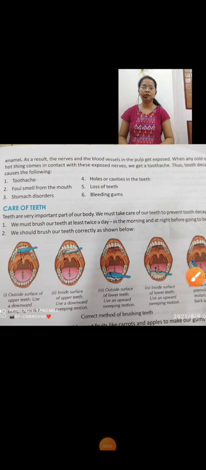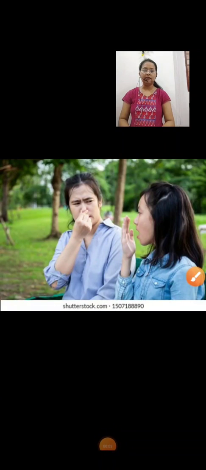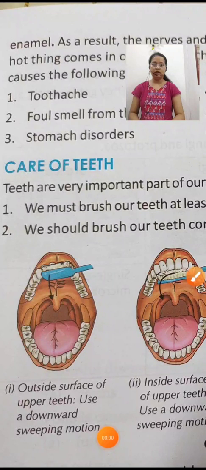Thus, tooth decay causes the following. Number 1, toothache. Number 2, foul smell from the mouth. When our teeth start decaying, others can get a foul smell from our mouth. Number 3, stomach disorders. So children, when our teeth ache, our stomach also starts paining.